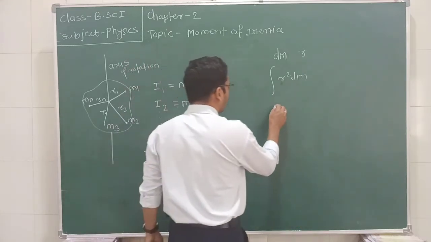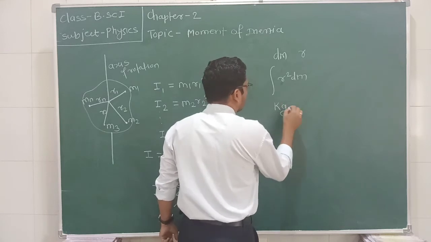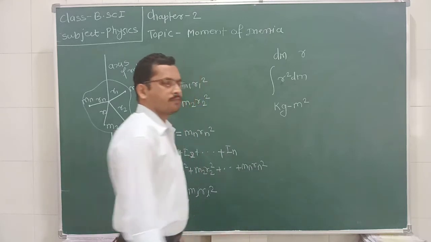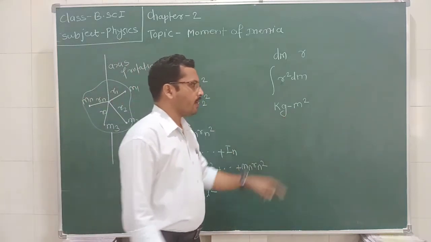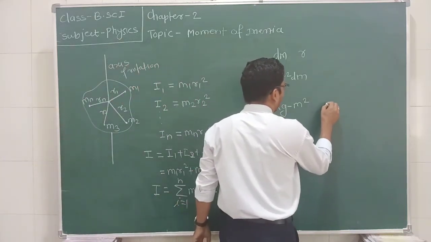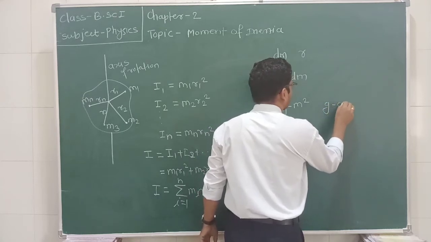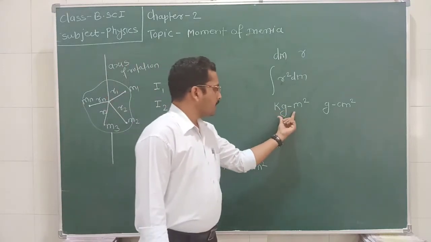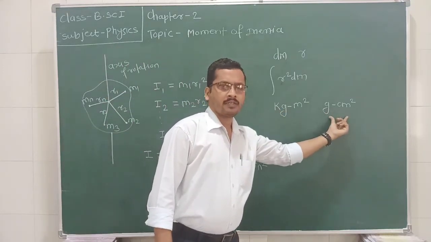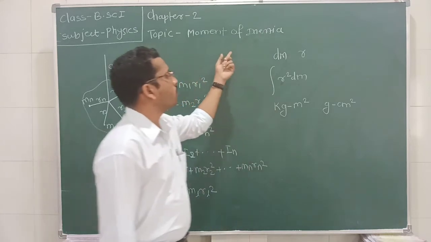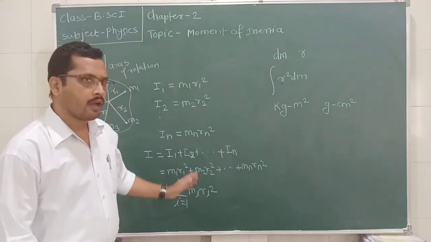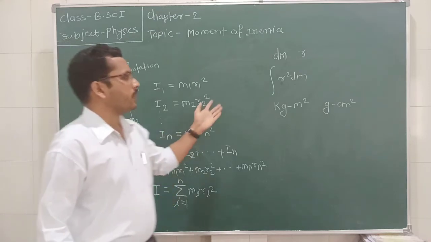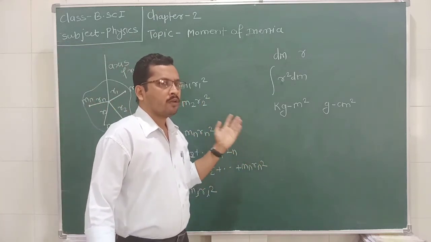So what is the SI unit? The SI unit of this is kg meter square, kilogram meter square, or in the CGS we can write this as gram centimeter square. So these are the SI unit and CGS unit of this moment of inertia. And how can we calculate the moment of inertia? By using such a formulation we can calculate the moment of inertia of the body.